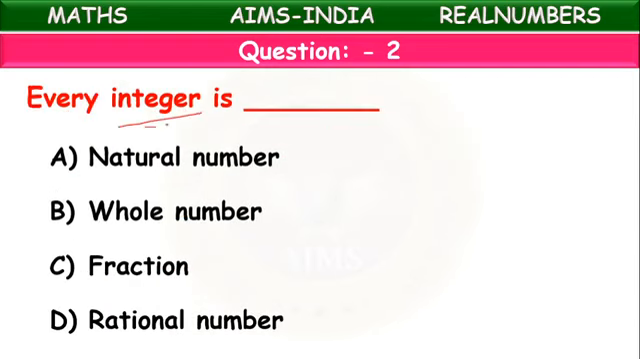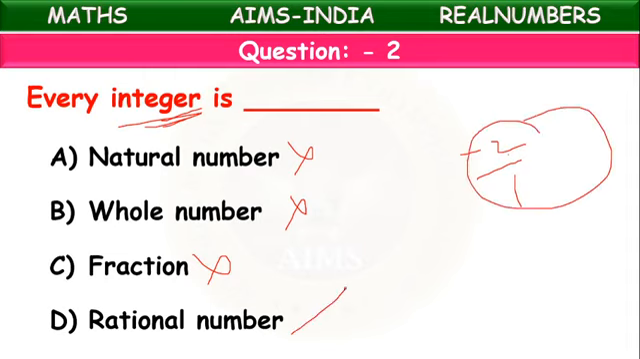Next, every integer is a. Suppose minus 2 is an integer. It is not a natural number. It is not a whole number. It cannot come under fraction when it is in the numerator. But we can write it as minus 2 by 1, which is a rational number. So every integer can be written as a rational number.